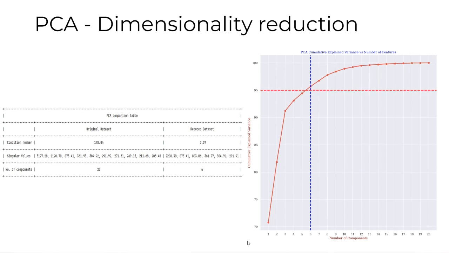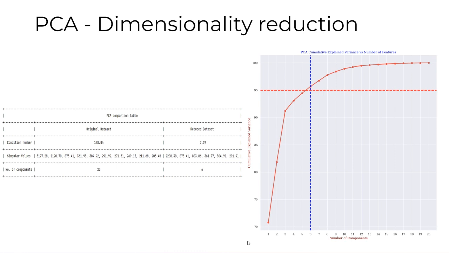Firstly, the condition number. The original dataset exhibited a condition number of around 178, and after reducing the dimensions, we can see that the condition number significantly reduced to 7.57. This implies a notable reduction in multicollinearity, making the reduced dataset more error-proof.